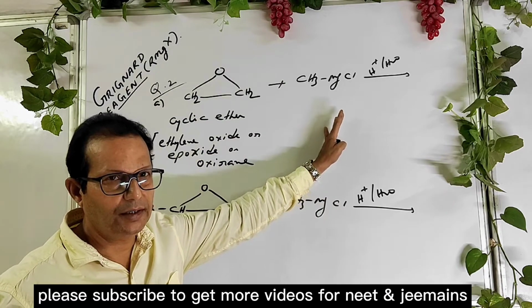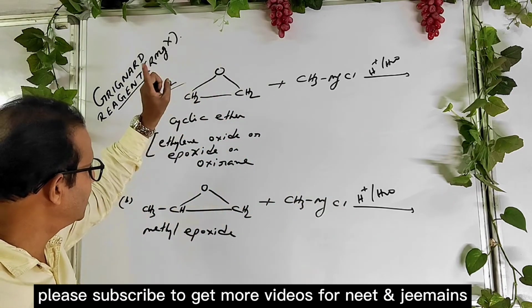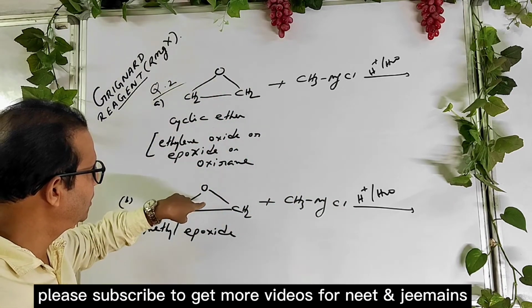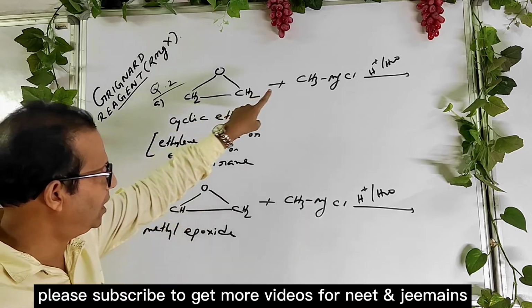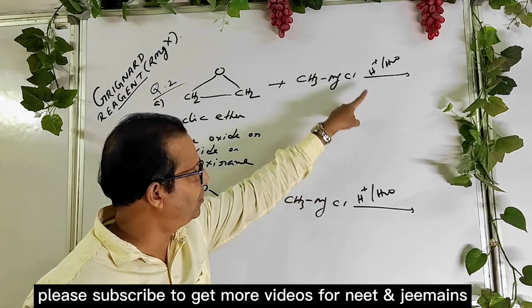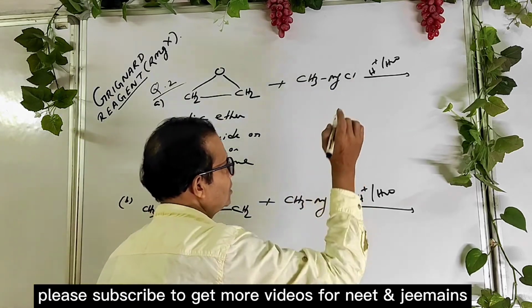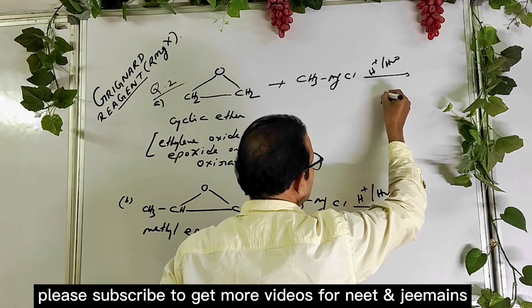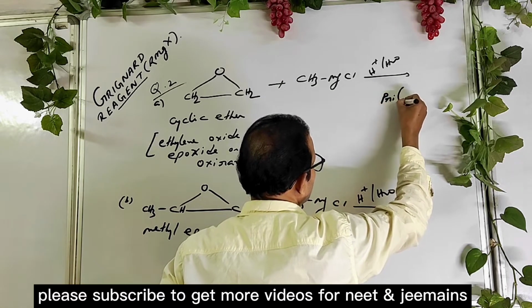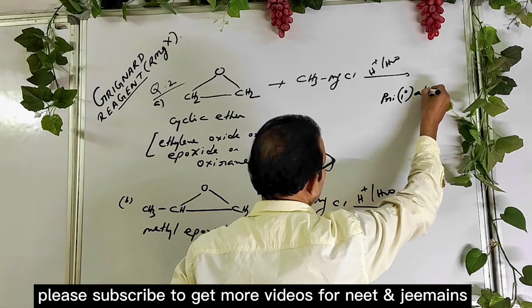Now remember it, in most cases when a cyclic ether reacts with a Grignard reagent followed by acid hydrolysis, you get a primary or 1 degree alcohol.